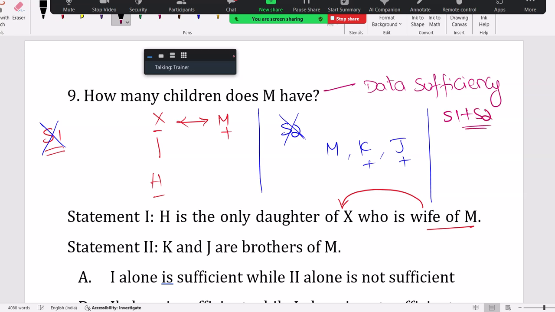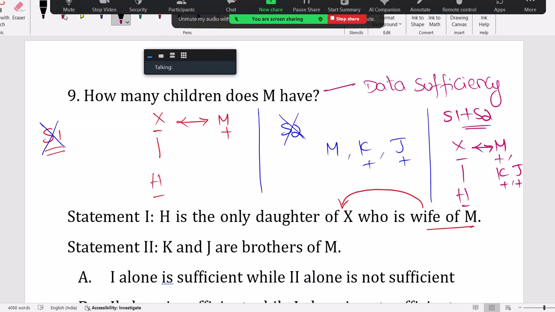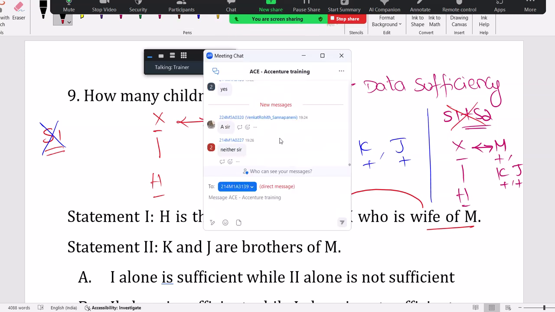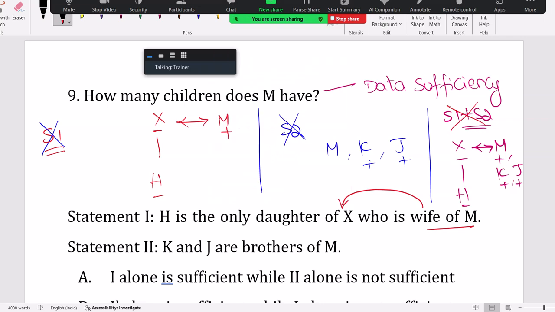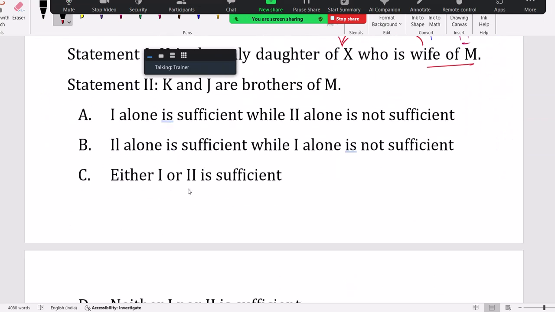H is only daughter of X. X is wife of M. M has brothers K and J. Waste. Still, for this question you have to say put together not sufficient. Both statements together not sufficient.